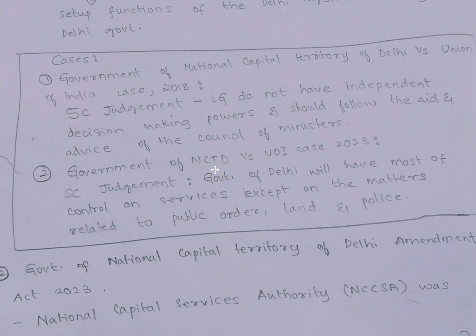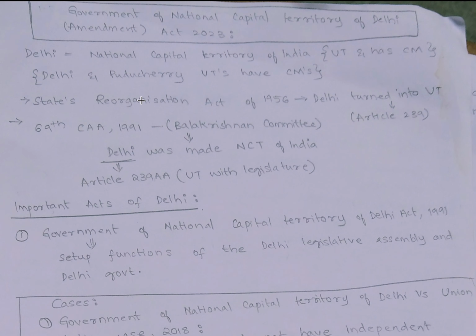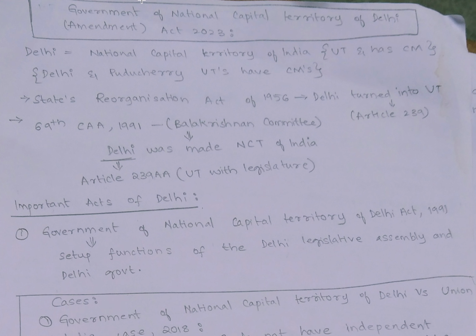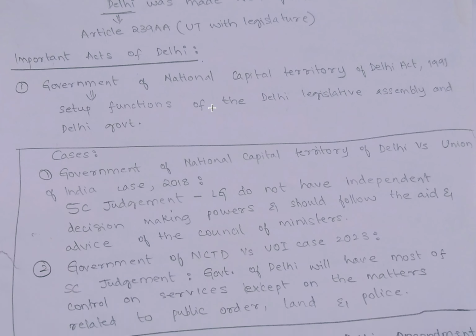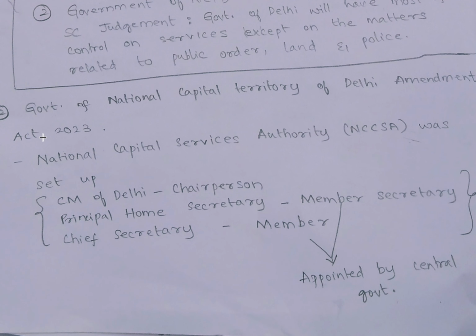So based on the judgment, the Parliament has passed the Government of National Capital Territory of Delhi Amendment Act 2023. Okay, so let's look into the act. So here, the first point is the NCCSA was set up, the National Capital Services Authority.